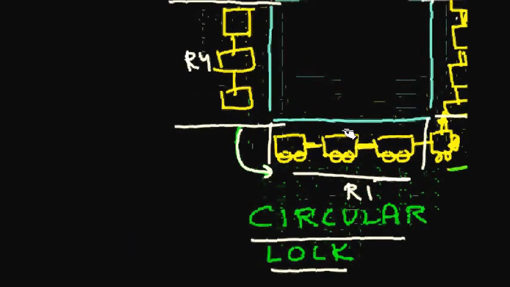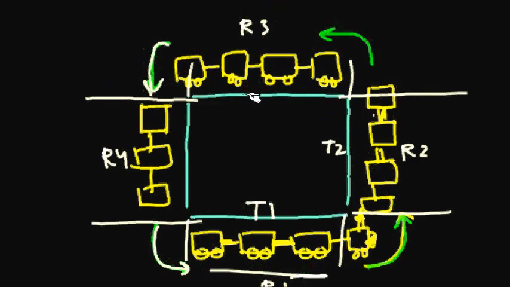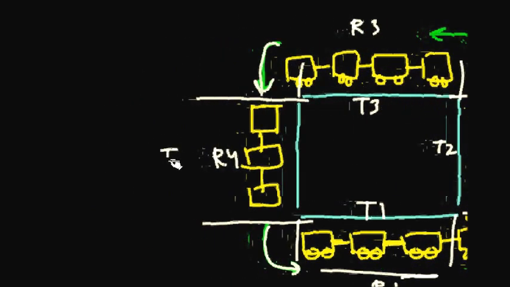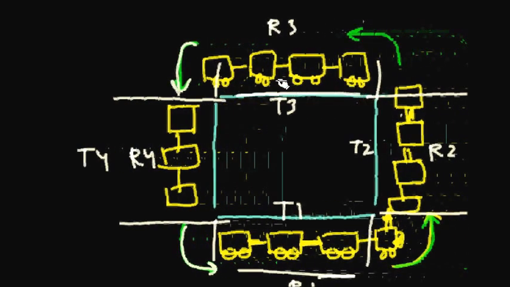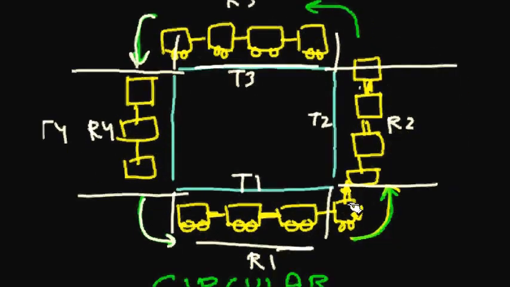So here also, if you consider this as train 1, this as train 2, this as train 3, and this as train 4, and these are the roads, you consider them as R1, R2, R3, R4. So what happens?